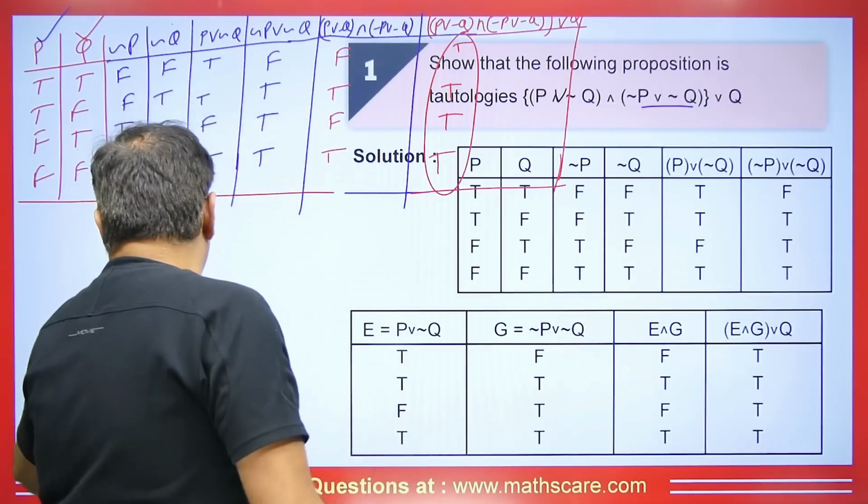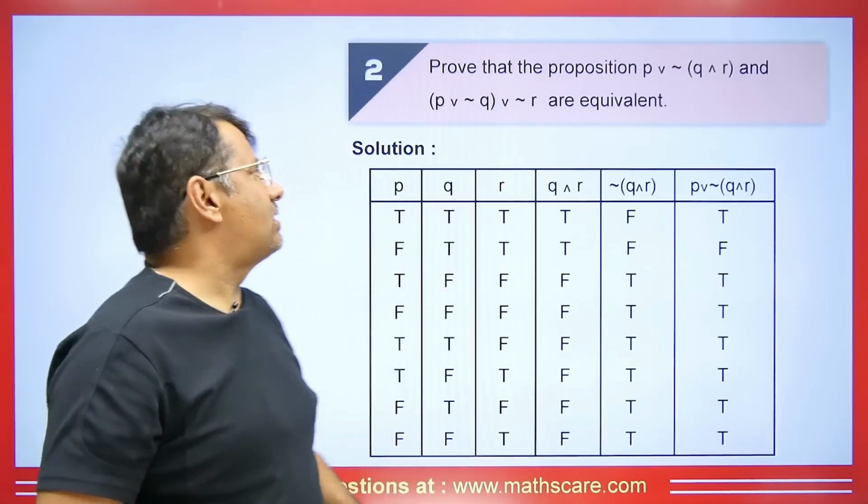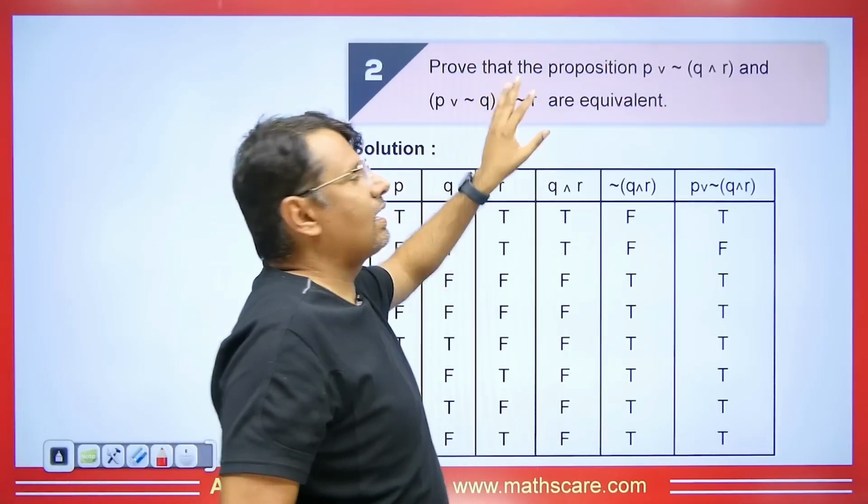Let's move ahead. You can see here the next one is saying prove that this proposition and these are equivalent.